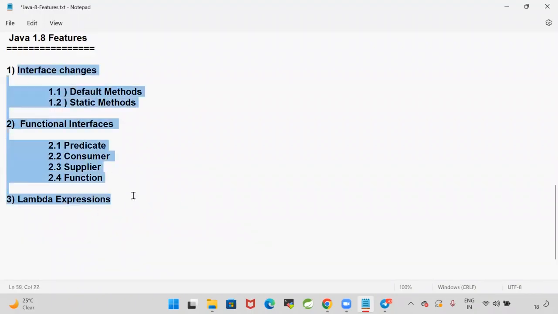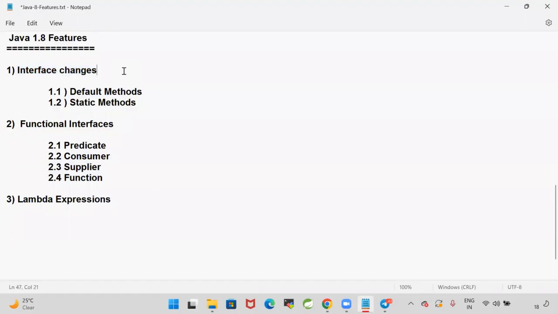These are the first three changes. They have modified interfaces in Java 1.8. From the 1.8 version, you can write concrete methods also in the interface. Those concrete methods are default methods and static methods. And in the 1.8 version, they introduced a concept called functional interfaces, the interface which contains only one abstract method. Predicate, Consumer, Supplier, Function, like that, some predefined functional interfaces are available in Java 1.8.